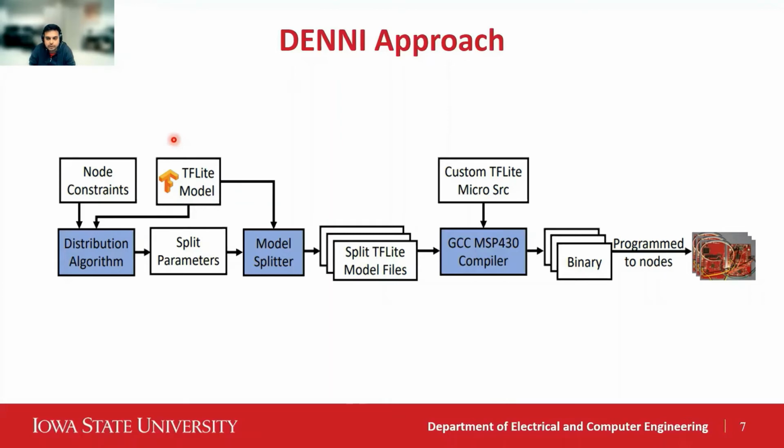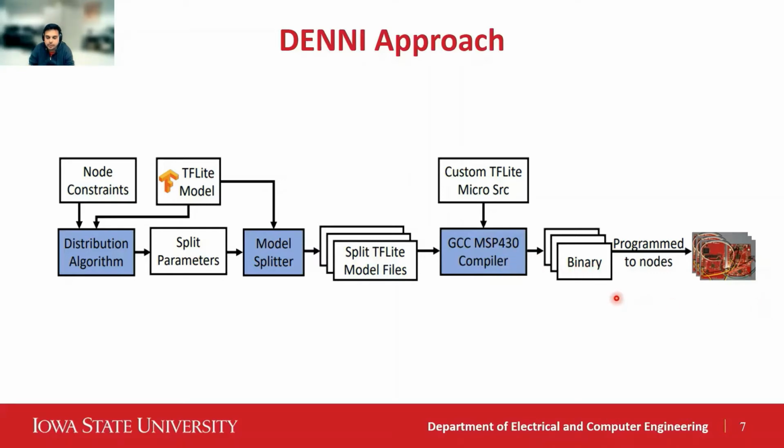Denni takes as input the node constraints, such as memory, and a baseline trained neural network TensorFlow Lite graph, and it uses a distribution algorithm to produce a splitting parameter that defines which part of the baseline trained neural network inference, like both model and associated computation, is mapped to different nodes. A model splitter applies this split to the neural network model, producing a unique TensorFlow Lite model for each node. These models, along with the custom 16-bit implementation of TensorFlow Lite Micro, are compiled using a GCC MSP430 compiler into barebone binaries that are programmed to the appropriate nodes.